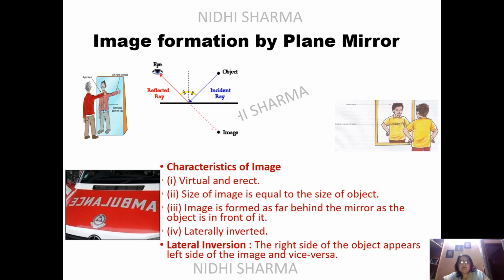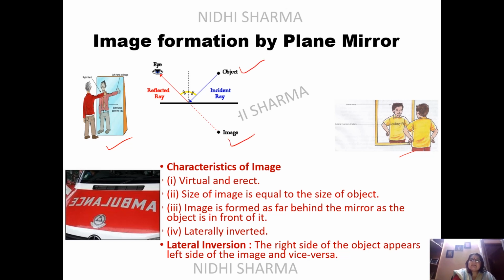Image formation by a plane mirror. So you can see I have given so many pictures in it. You can see lateral inversion. You can see here also. And then if you have a point-sized object, how the image is formed. You can see object here and image here.